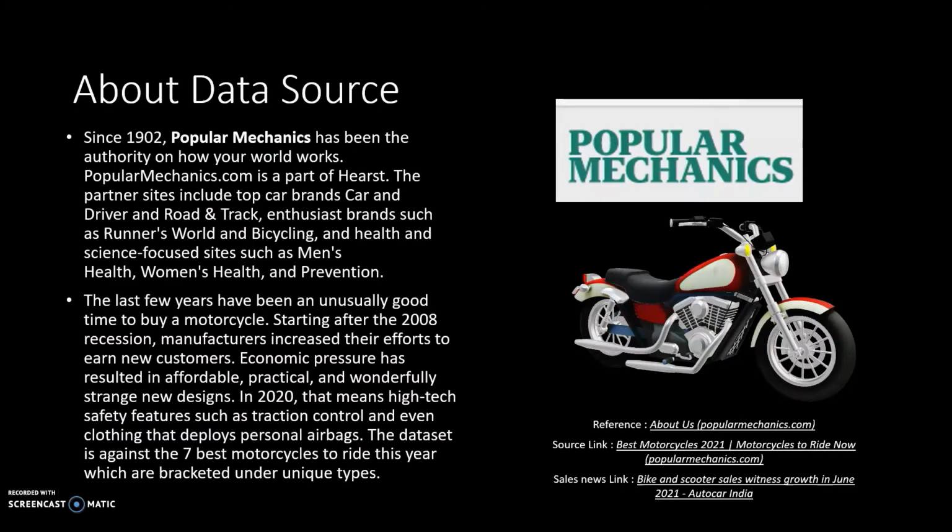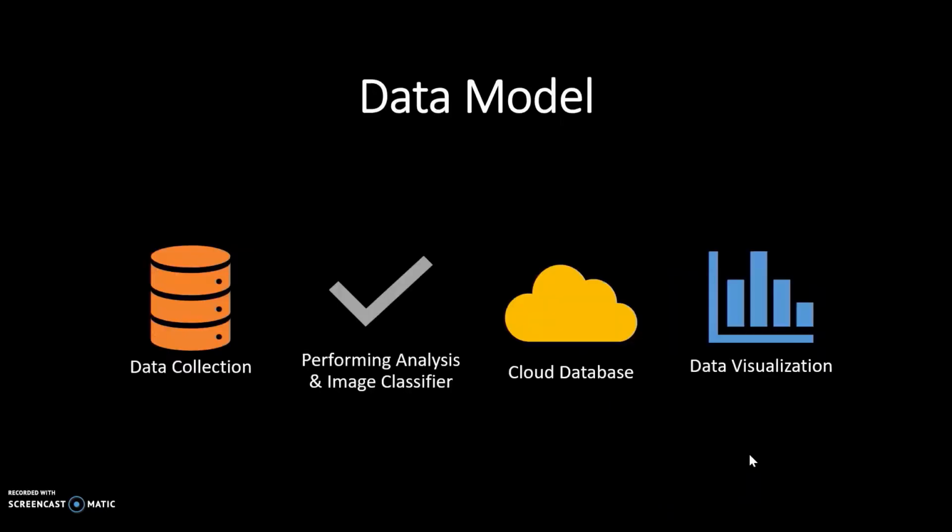About the data source, Popular Mechanics has been the authority on how the world works. It is one of the websites which partners with brands like Car and Driver, Road & Track, and enthusiast brands such as Runner's World and Bicycling. The dataset is about the 7 best motorcycles to ride this year. And to back it with one more fact related to the dataset: in 2021, Autocar India reported that bike and scooter sales have witnessed growth, particularly since June. The links are provided here for reference.